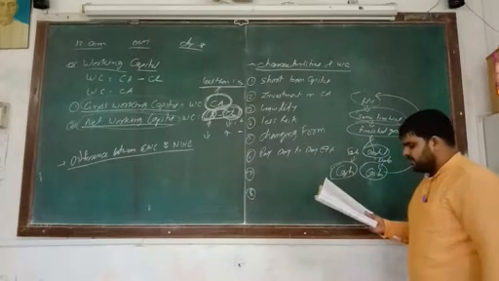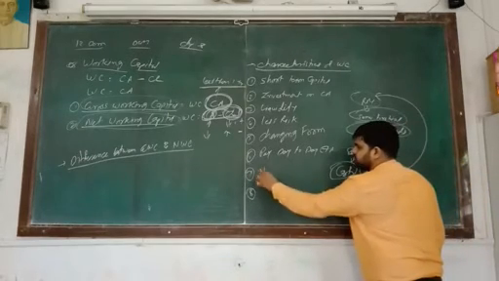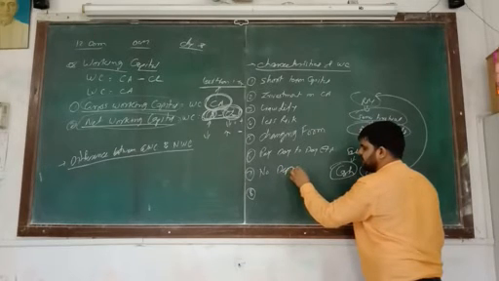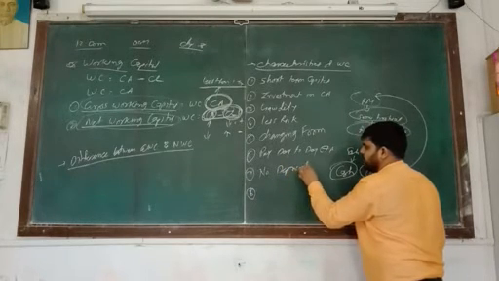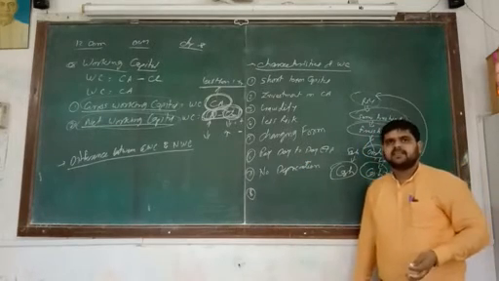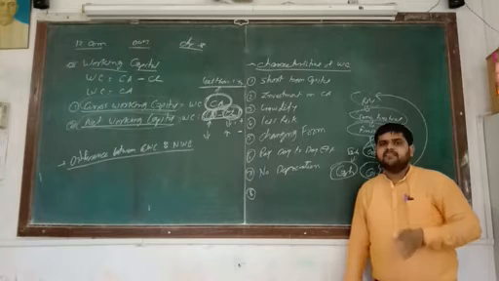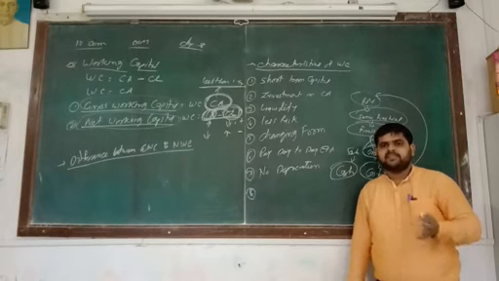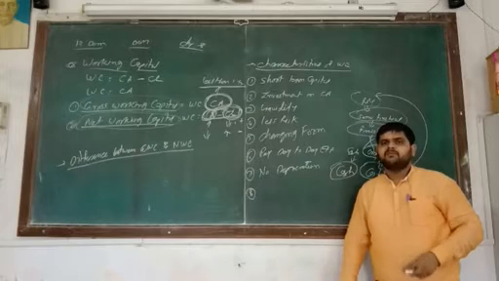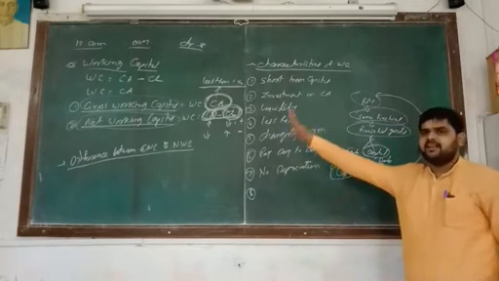Number 7, no depreciation, because this is not fixed capital. Fixed capital is used for fixed assets, and on fixed assets we charge depreciation. But working capital is used in current assets.